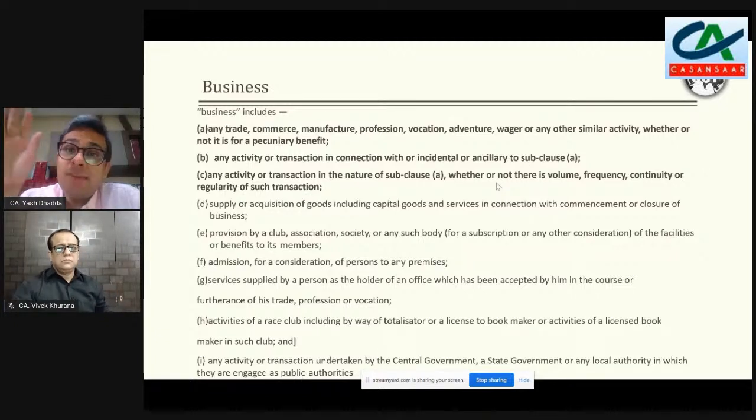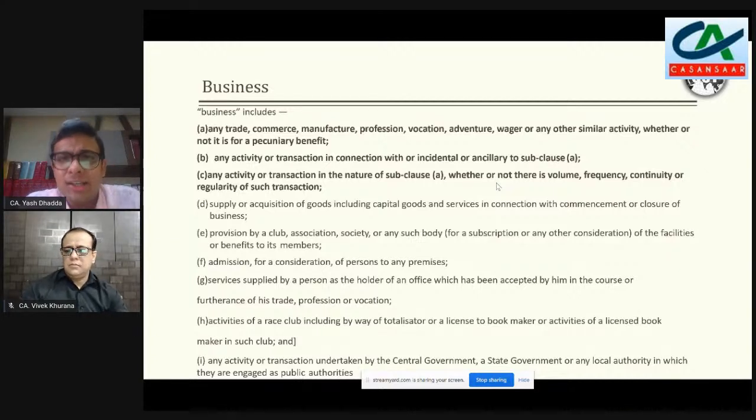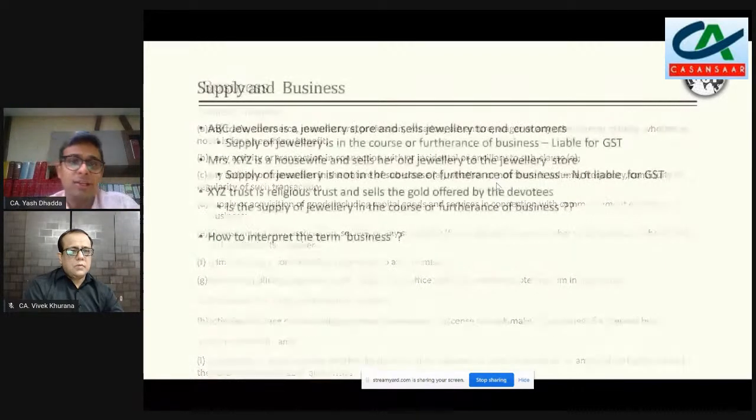And by saying no, let's leave aside the main activity of the educational or charitable institution, but they are earning money otherwise, that is by way of renting, by way of giving a license to a restaurant to run a small restaurant in their premises. So can we say it is an activity or a transaction in connection with or incidental or ancillary to A? Are these related activities? And if not, better, let's put that in C category, any activity or transaction in the nature of subclause A, whether or not there is volume, frequency, continuity or regularity of such transaction. So we can make it fall in one of the three, and what should we really do?